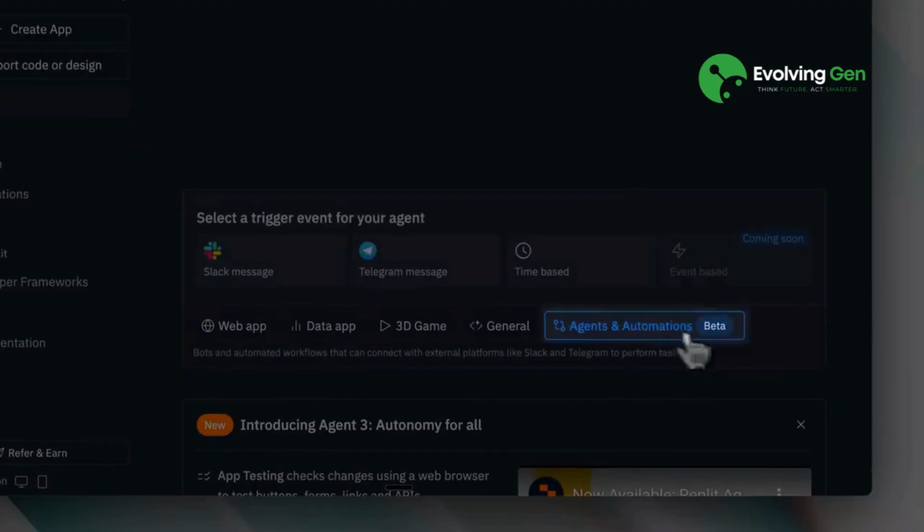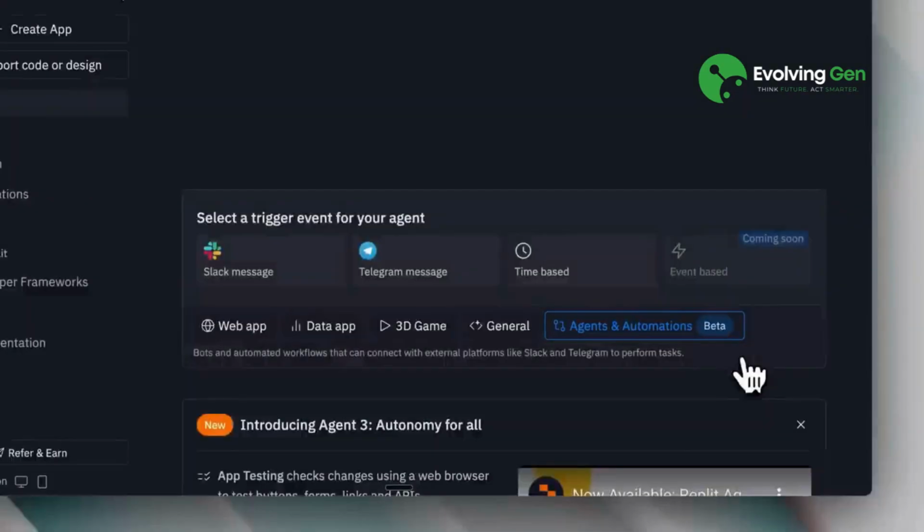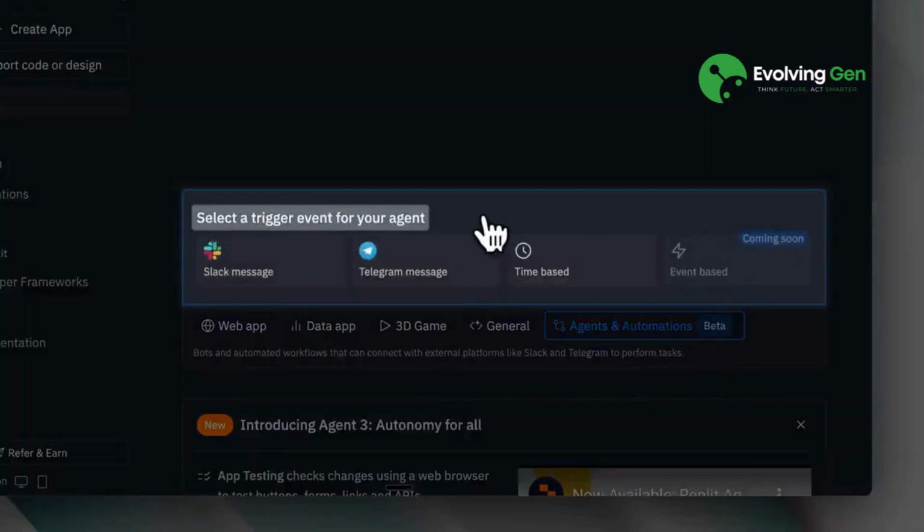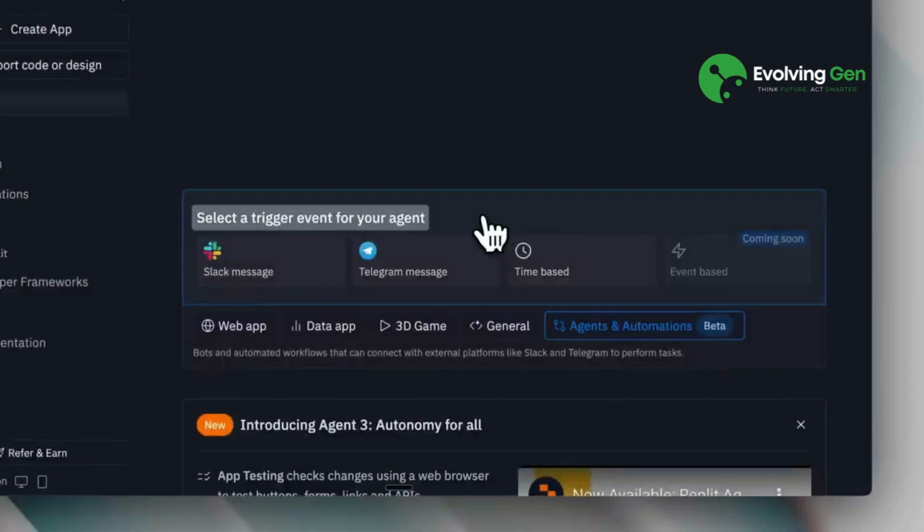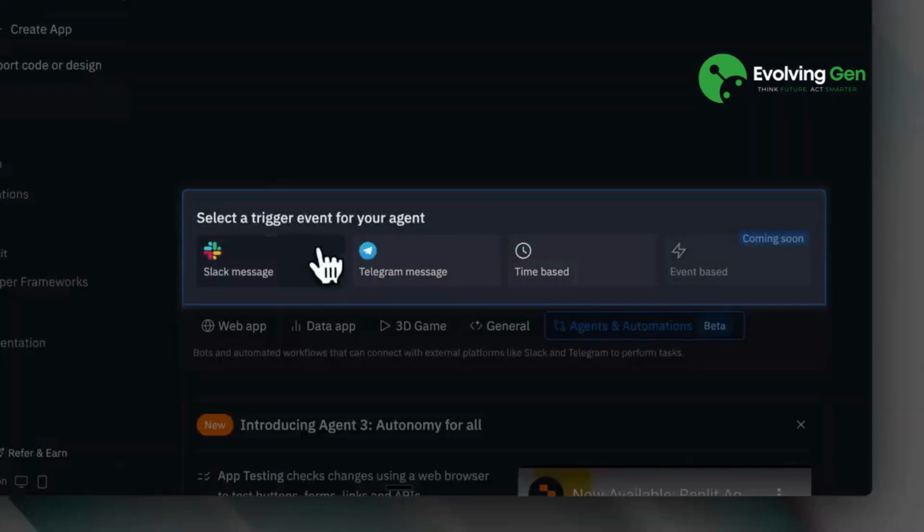It's still in beta, so this means certain features aren't fully polished yet, and there are some minor issues which I'll show later on. The first thing you'll see is the event trigger selection screen. This determines how you'll send messages to it. You have three options: Slack, Telegram, and Timebase, which executes automations at specific times.